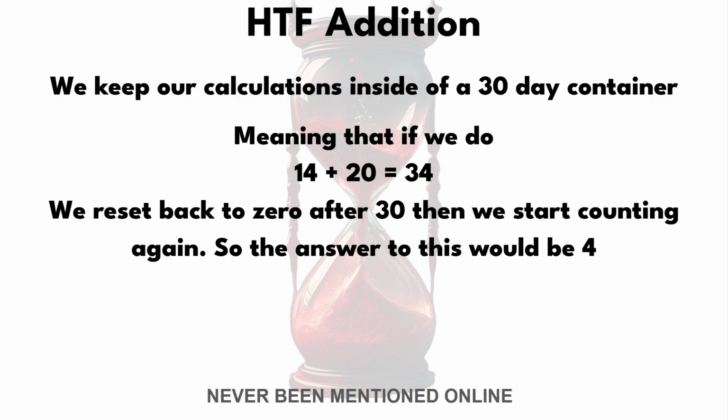So for a higher time frame edition, we keep our calculations inside of a 30-day container. Basically meaning that if we do, for example, the 14th of a certain month and the 20th of a certain month, that gives us 34, okay? After we reach 30, we start counting again from 0, meaning that the counter restarts. So the number was 4, right? Because we're basically just taking away 30. Now this right here is my own concept and has never ever been mentioned online before.